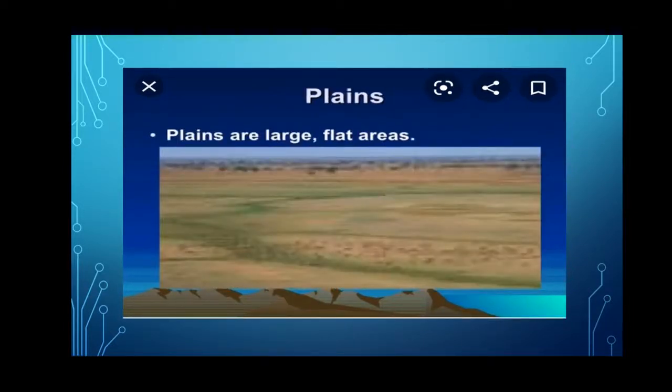Next is plains. A plain is a large flat area which is most suitable for living and farming. The soil of plains is rich for growing crops.